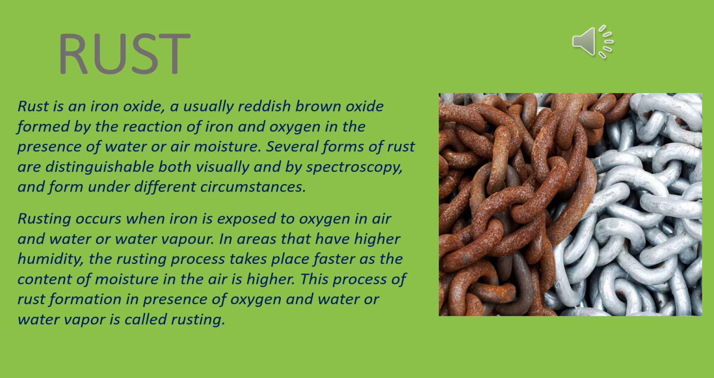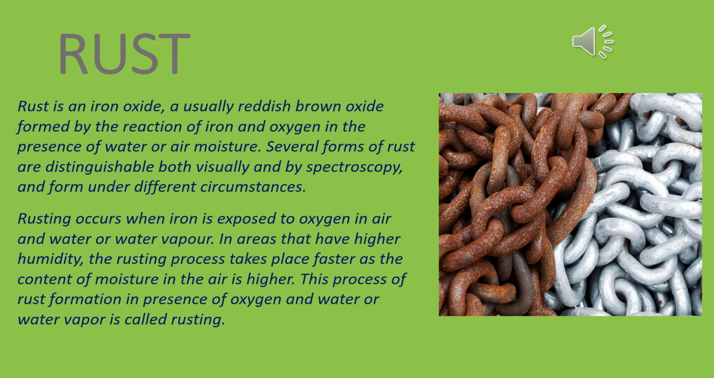Now rusting. Rust is an iron oxide, a usually reddish brown oxide formed by the reaction of iron and oxygen in the presence of water or air moisture. Several forms of rust are distinguishable both visually and by spectroscopy and form under different circumstances.